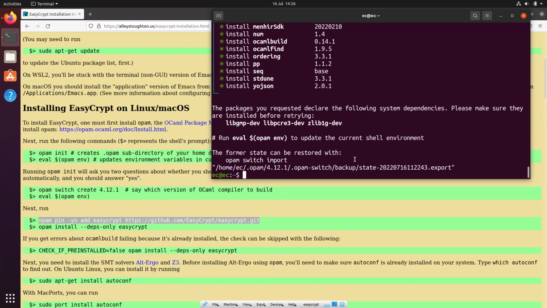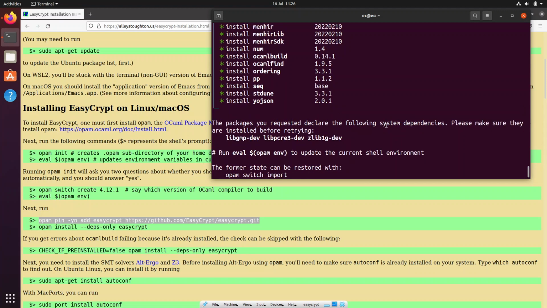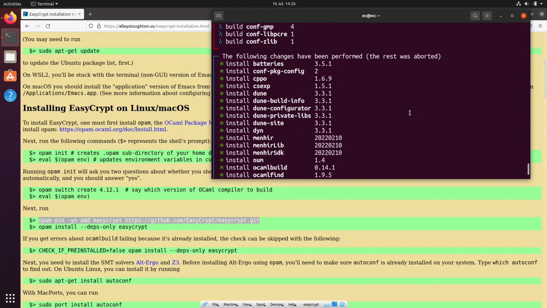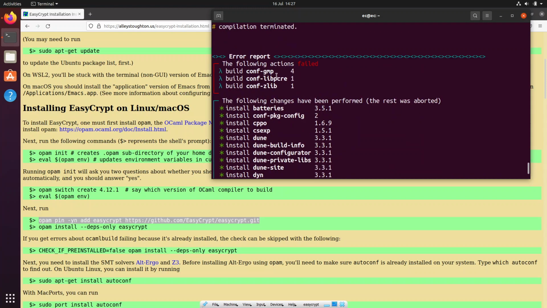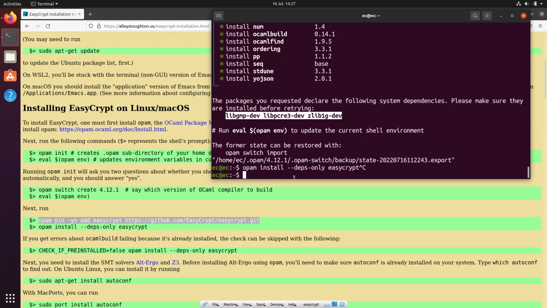Okay, so running this, as in asking Opam to install EasyCrypt, threw some errors. So let's see what those errors are. It says that it couldn't install these three packages or libraries, and the reason it failed is because it didn't have these. So let's grab these and install them. And these are, these you can install this way.